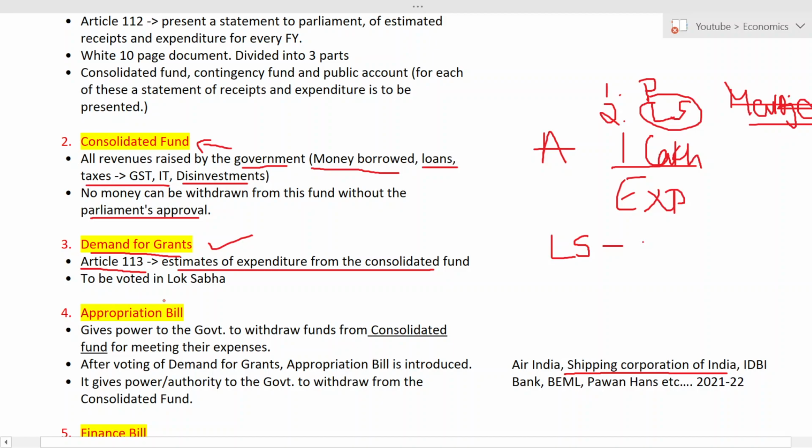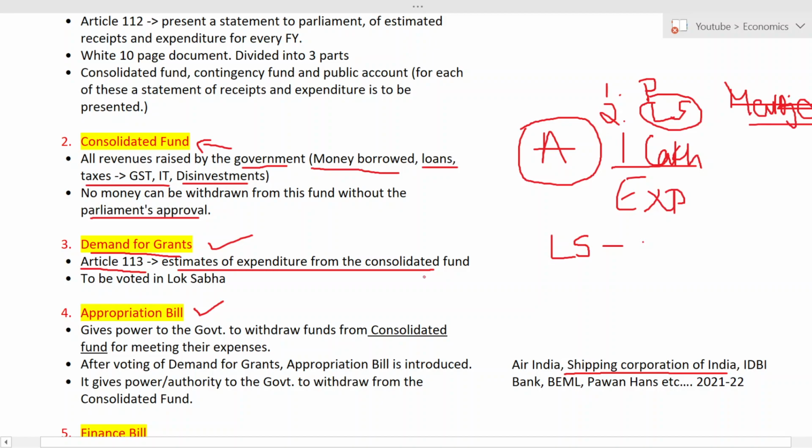So after getting voted, what will happen? The appropriation bill has to be passed. Now, what is an appropriation bill? It is nothing but the parliament saying, okay, now A can withdraw 1 lakh amount from the consolidated fund. That is the appropriation bill.